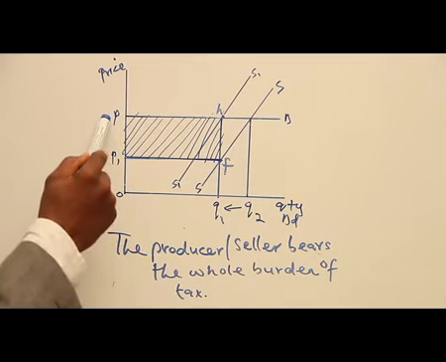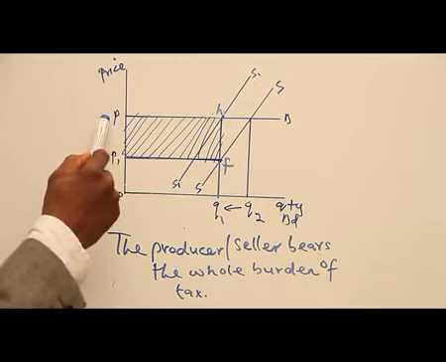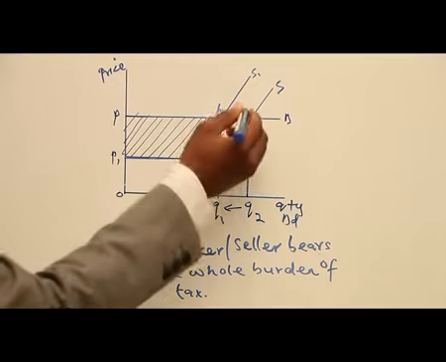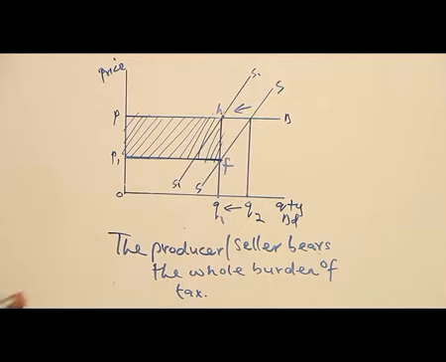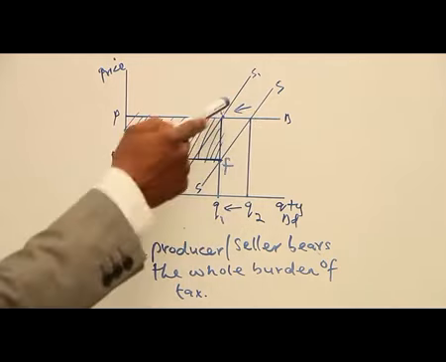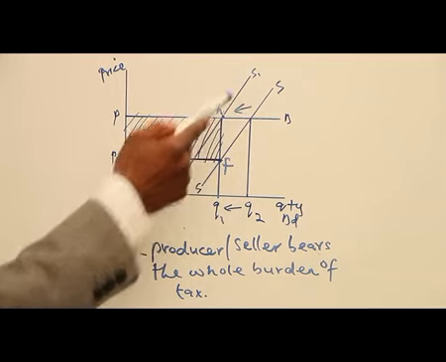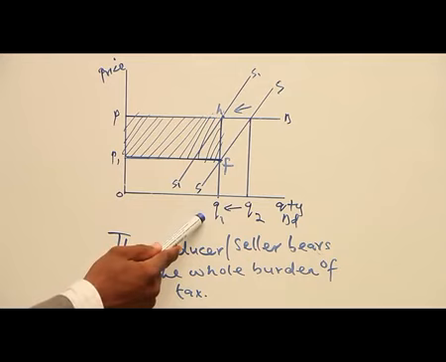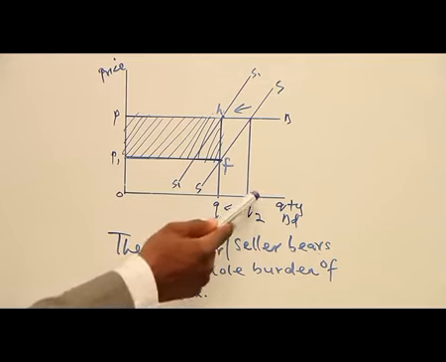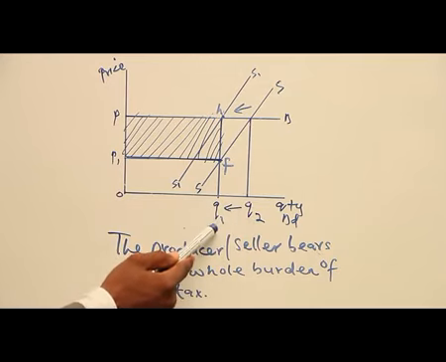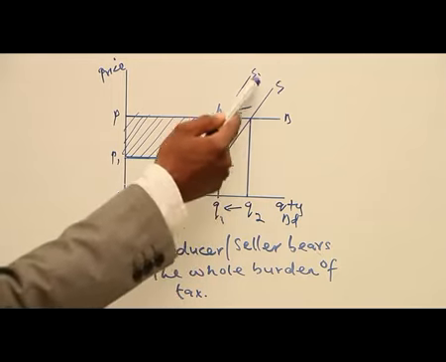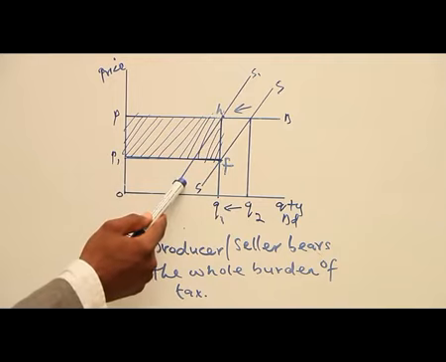Now, the tax that the government imposed on goods is going to lead to a decrease in supply. That is, a backward shift in the supply curve because of the tax. Whenever there is a backward shift in the supply curve, it indicates that supply will reduce. That's why we have Q2 moving down to Q1 as a result of the tax. We have created S1 as a result of the tax.